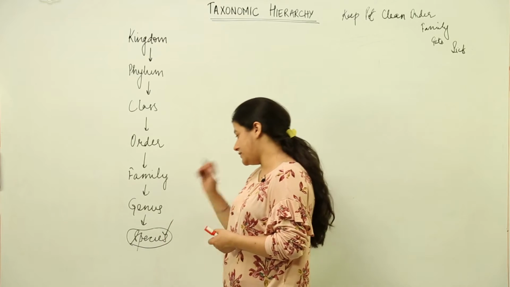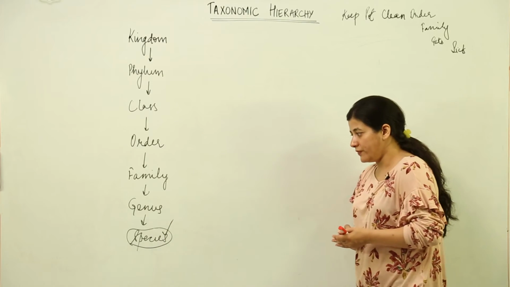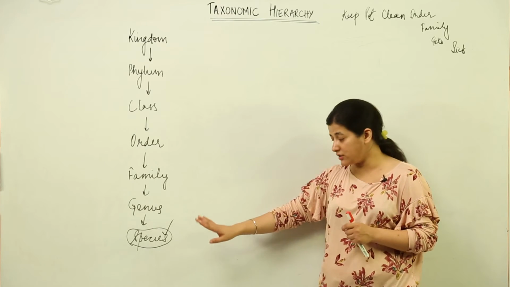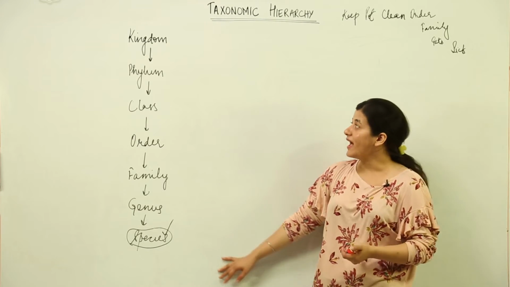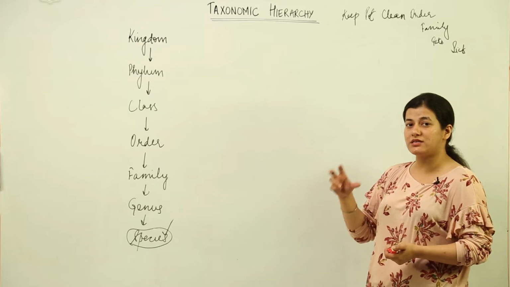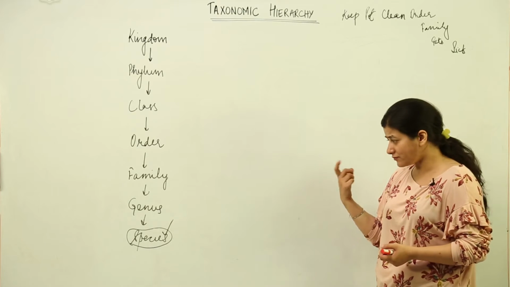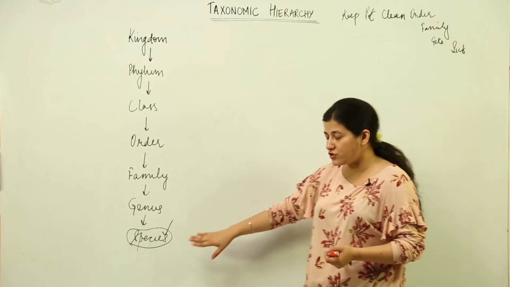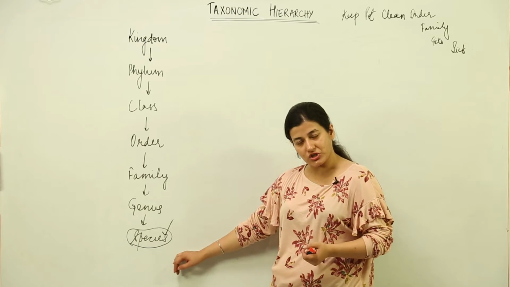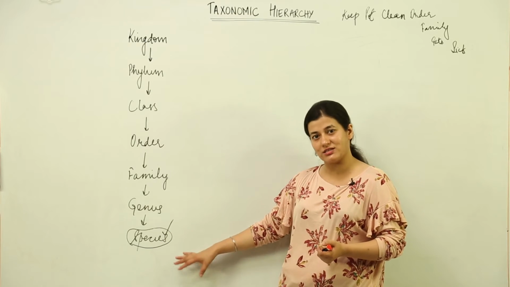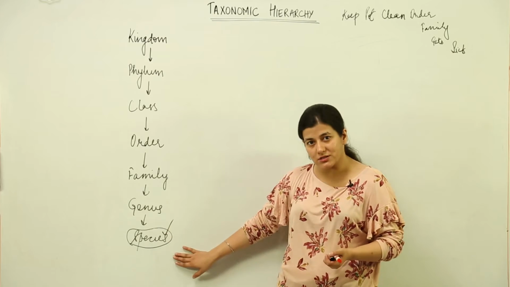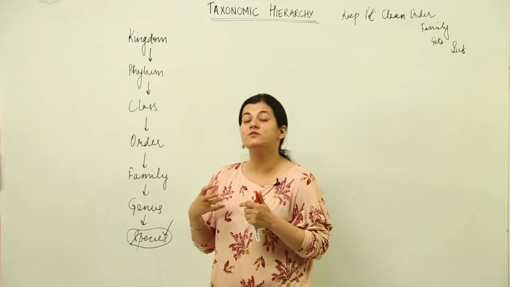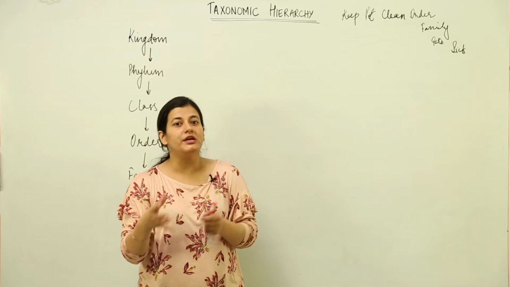So we start from species. Now species, again I am making you recall that the term was given by John Ray, and species is the basic unit of classification as well as evolution. So for evolutionary studies, the basic unit happens to be species. For the studies of classification, systematics and taxonomy, the basic unit is species. Now how do we define a species? Species includes the organisms which can interbreed, which can breed among themselves.